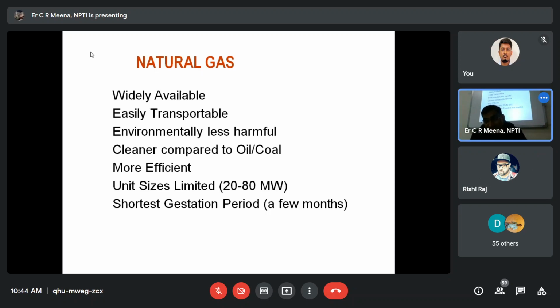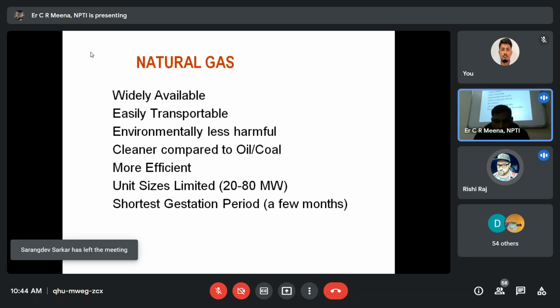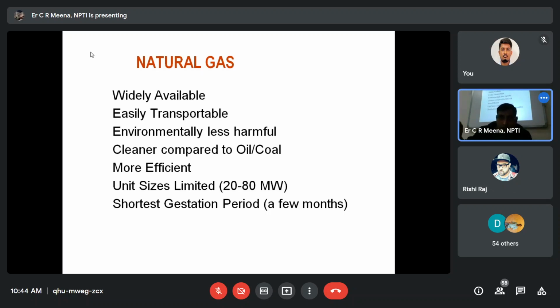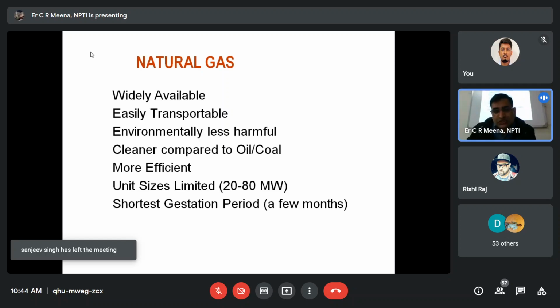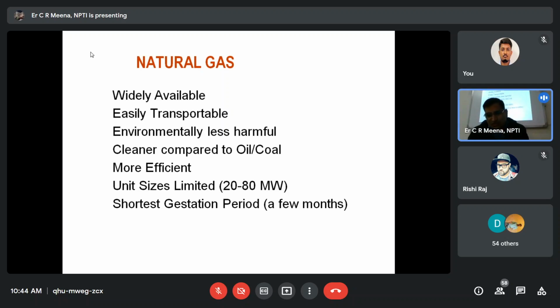That is duration. So what is the starting time of the duration? After the DPR is submitted. The DPR is not included. Initially, construction started. DPR is a separate thing. Initially, the time of construction started. Starting construction to COD, date of commercialization. From the day you start supplying power to the grid, that duration is known as the gestation period. So natural gas is having the shortest, a few months only.